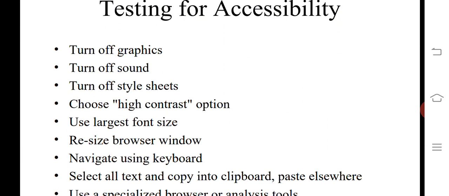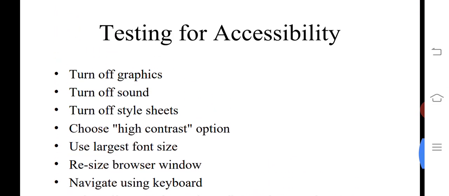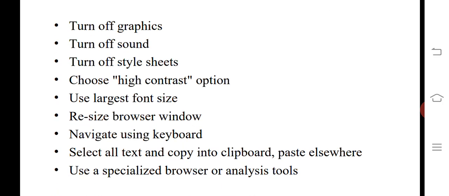Testing accessibility: turn off the graphics, turn off sound, turn off style sheets, and choose high contrast options. Use a large font size, resize the browser window, navigate using the keyboard, select all the text, copy it to the clipboard and paste it elsewhere, and use specialized browsers or analysis tools. These are the important tests for disabilities. If you follow these rules and regulations, you will get easy accessibility.